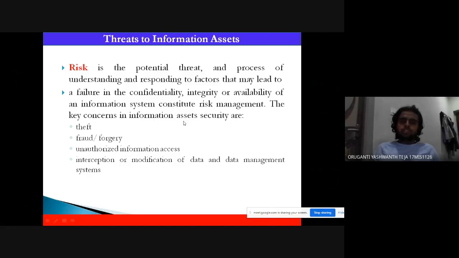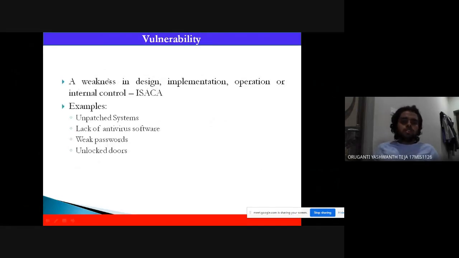The key concerns in information assets security are theft, where someone may be stealing your passwords, fraud or forgery, unauthorized information access, and interception or modification of the data and data management systems. So what is a vulnerability? Vulnerability is a weakness in design, in implementation, in operation, or in internal controls. For example, unpatched systems, a lack of antivirus software, weak passwords, and unlocked doors are all examples.